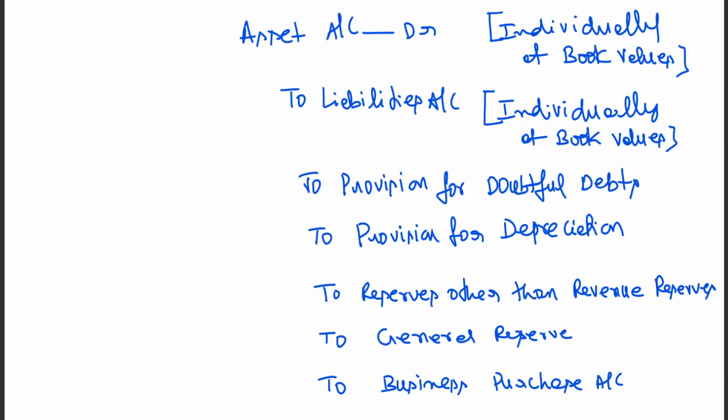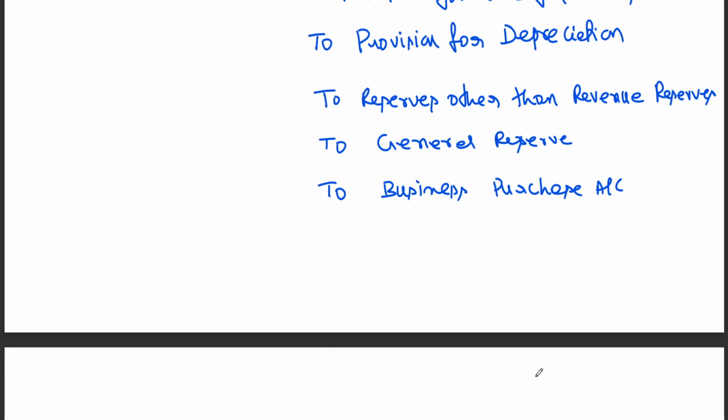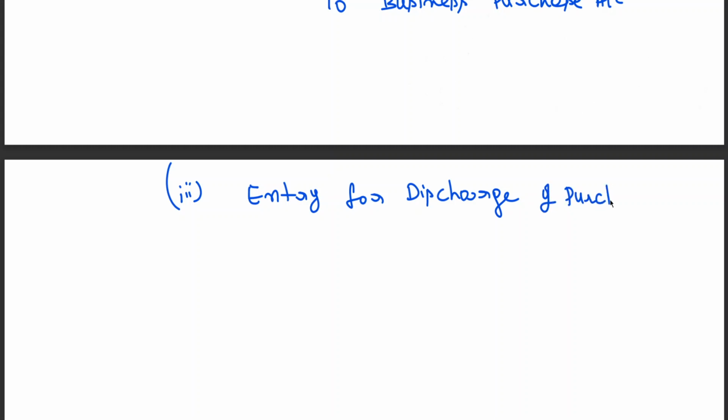Next one, third one. This is the second entry. The third entry is entry for discharge of purchase consideration.